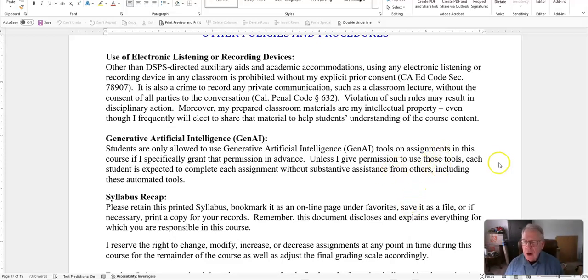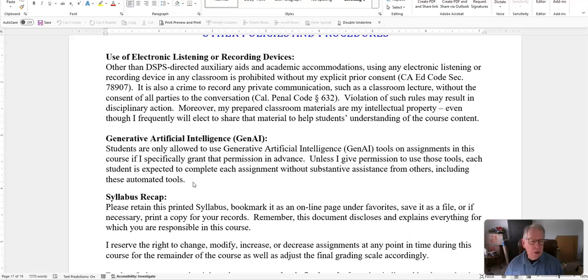And when we left off, I did want to stress that AI, generative artificial intelligence, is generally not going to be very helpful in this course, and students are not allowed to use that unless I specifically give that permission in advance.